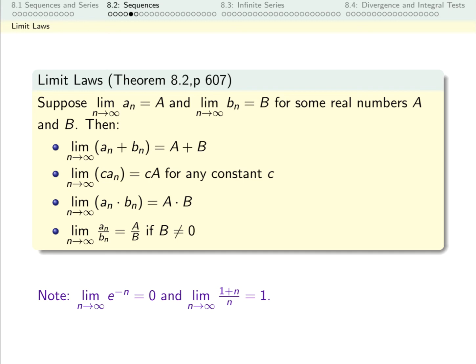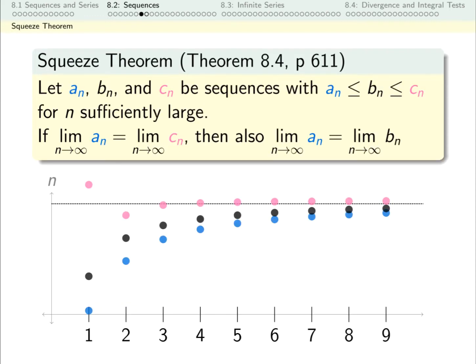We just saw these limit laws, which say most of the time limits work the way that you would like them to. We're going to talk about one scenario where something fails in these limit laws. In order for these to work, our limits have to exist. So what I want to talk about now is a limit law that works when a limit does not exist. We're going to talk about, in particular, the squeeze theorem.